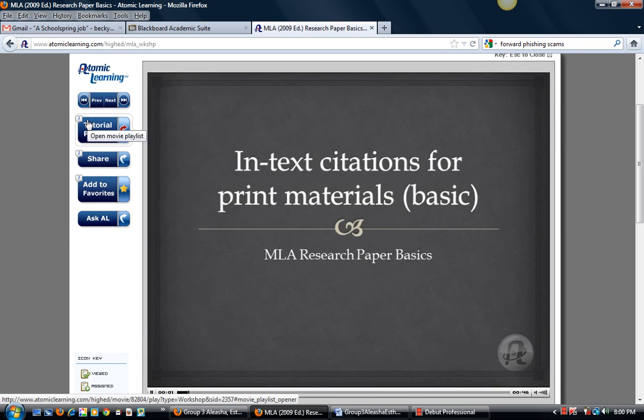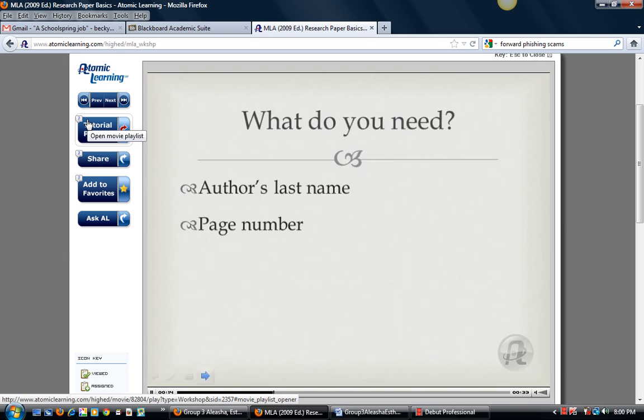In-text citations are places in your essay where you identify the source in which you found your information. The in-text citation makes it easy for you to look the source information up in the Works Cited page. When you use a printed source, the basic rule of in-text citation is use the author's last name and the page number or numbers where you found the information.